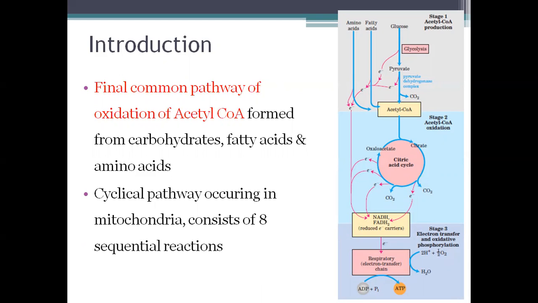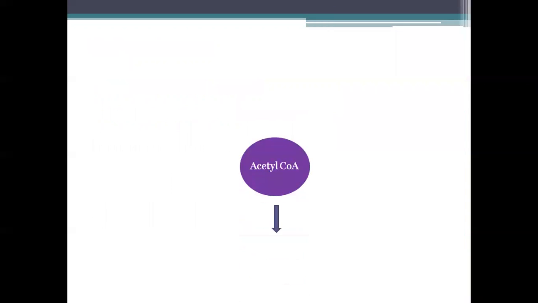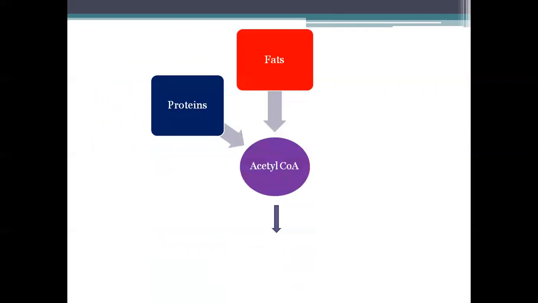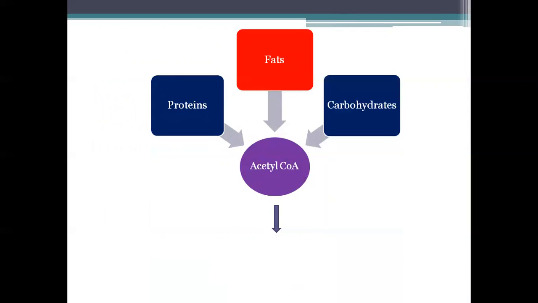It is a cyclical pathway which occurs in the mitochondria, and it consists of 8 sequential enzyme catalyzed reactions. The cycle was discovered by Hans Krebs, and hence the name Krebs cycle. So we have either proteins or fats or carbohydrates. These, through the individual pathways, can be converted to acetyl-CoA. The acetyl-CoA enters the TCA cycle for its final oxidation.